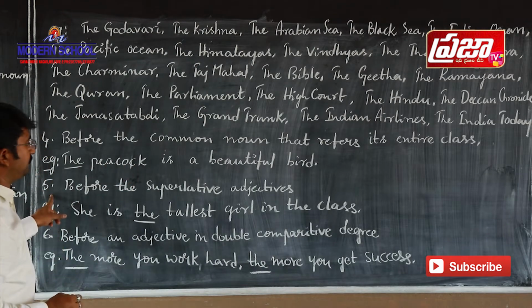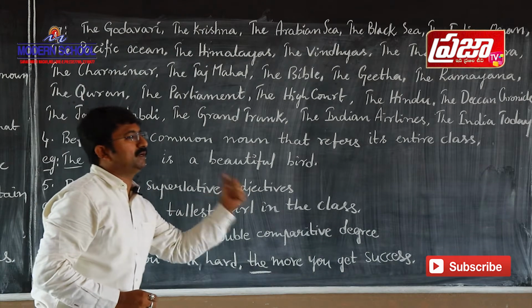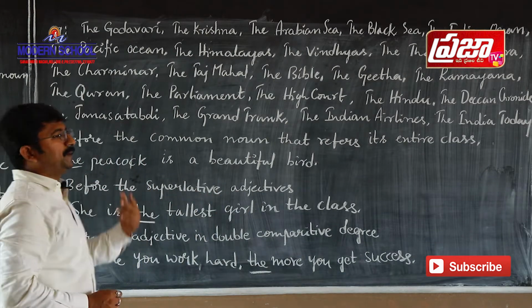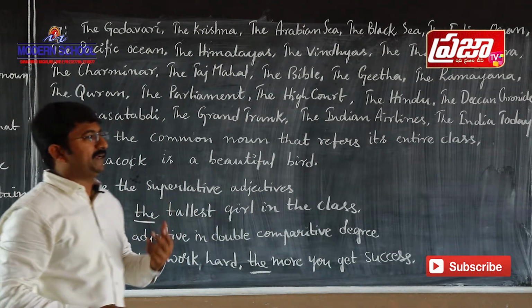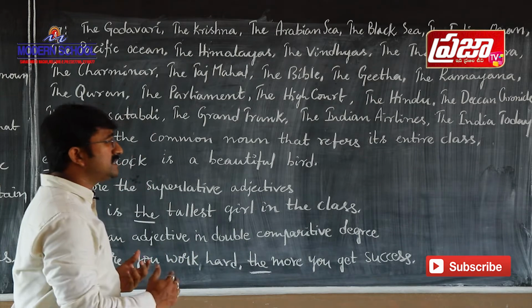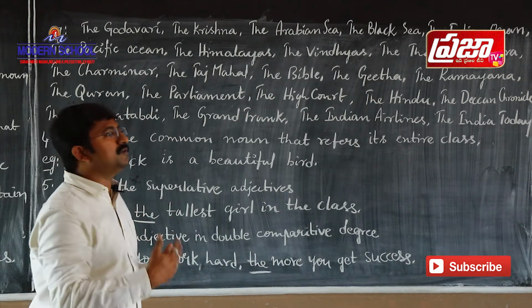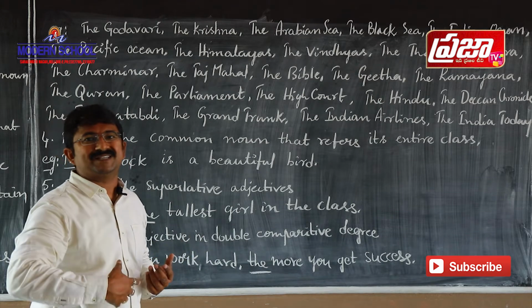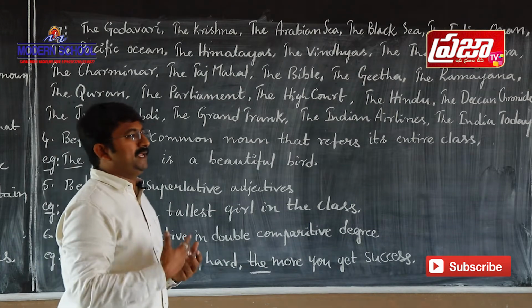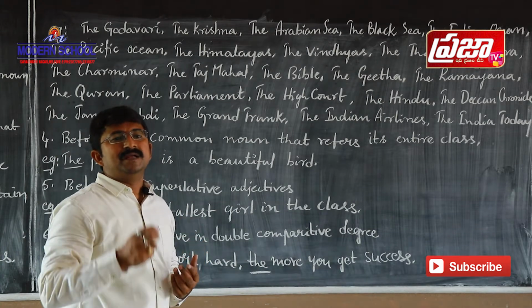And the next point is before superlative adjectives. What are superlative adjectives? This is the highest degree of description of a noun or a pronoun, with comparison to its entire class. Let us take some examples.